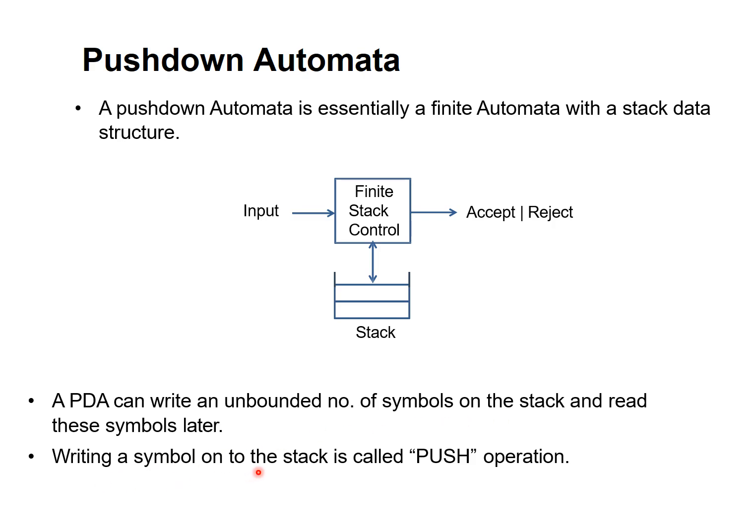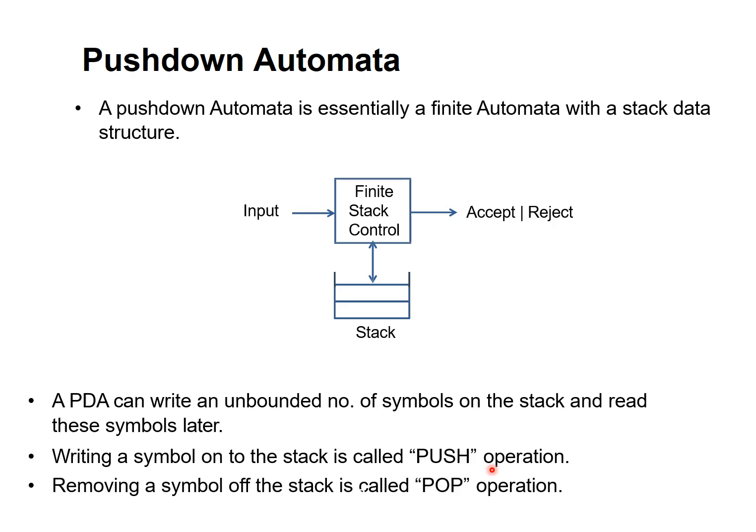Writing a symbol on the stack is called a push operation and removing a symbol from the stack is called a pop operation. So as long as you want to push an element onto the stack, you use the push operation. As long as you want to read or remove symbols from the stack, you use the operation called pop. This gives the clear feature of pushdown automata. What is pushdown automata? It works like a finite automata. What is the special feature as compared to the finite automata?